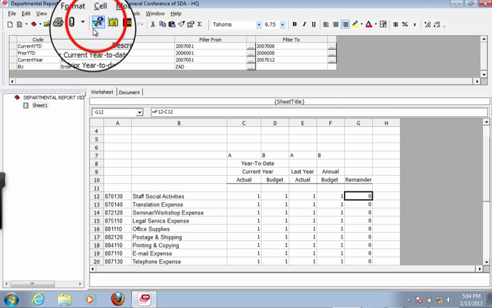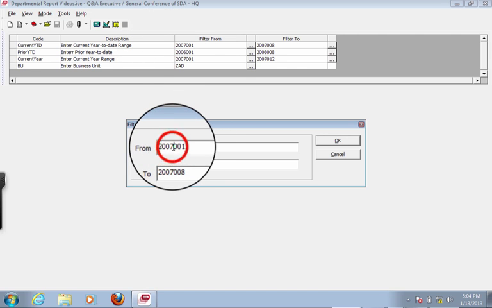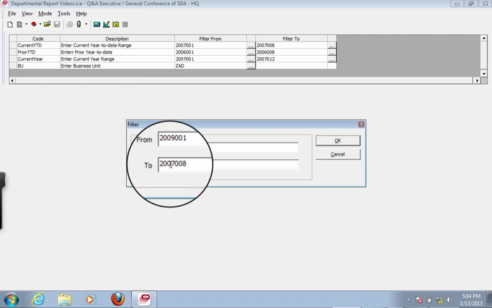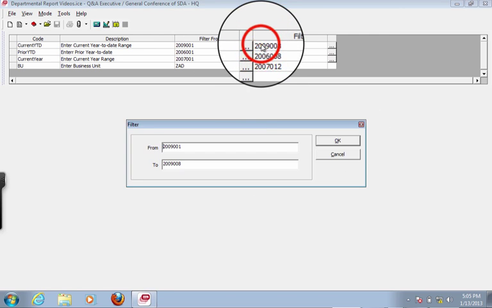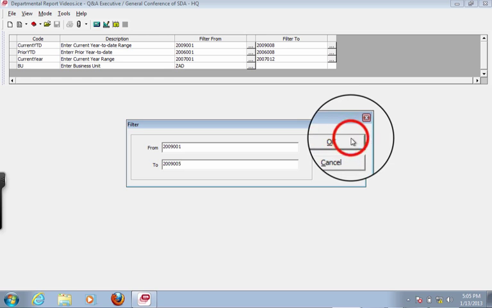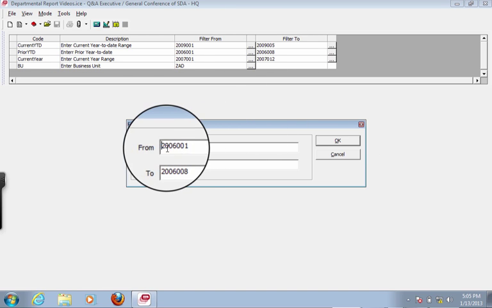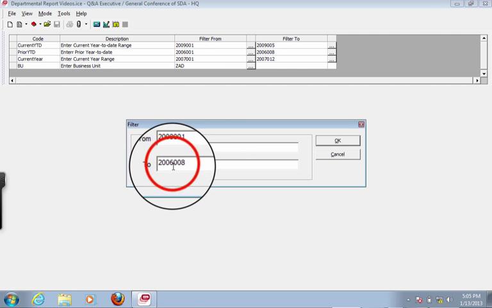And so to show you the way this works, we'll extract it and we'll change these dates. It's a little bit tedious, but we have to change this date. We want this report as of May of 2009, so we'll switch this to May of 2009. May. Okay. There we go. Just bear with me. And this is the prior year, so the main report is of May, so this is the prior year comparison. And so this is May of 2008.